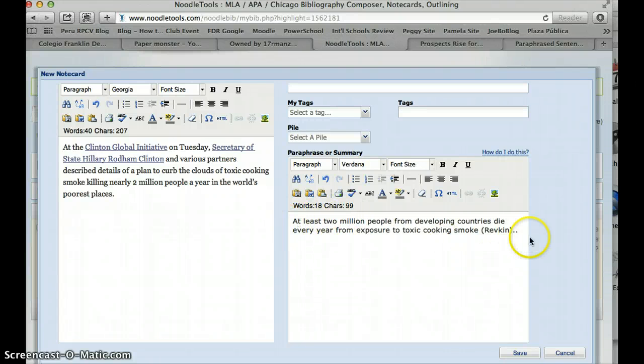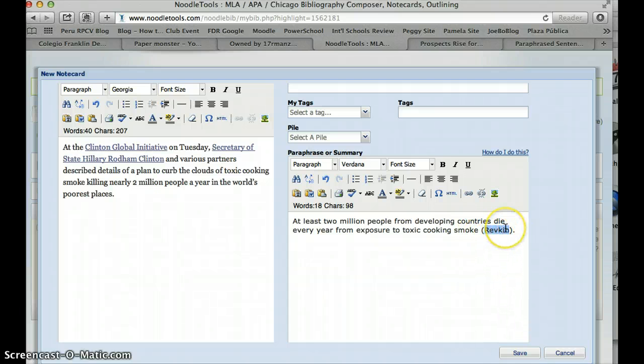Okay. Now the important thing in MLA, to do in-text citation, which is what we're asking you to do for this unit, if you have the author's name, to cite that author, all you have to do is put parentheses and the author's name in the middle and then end it with a period.